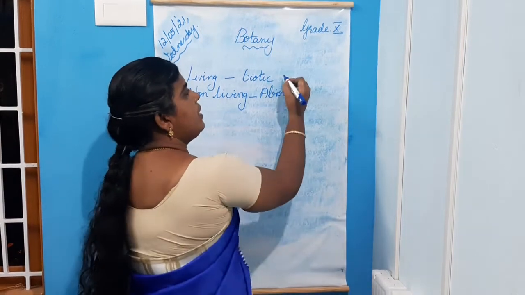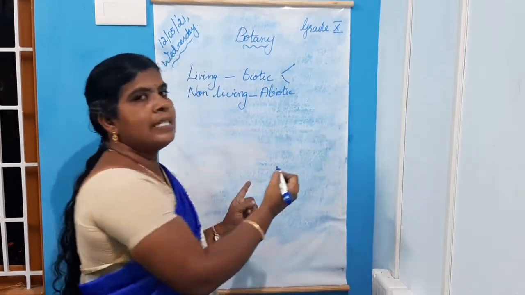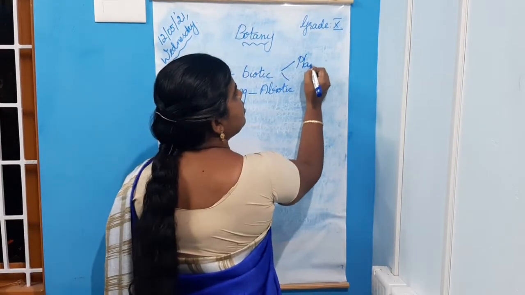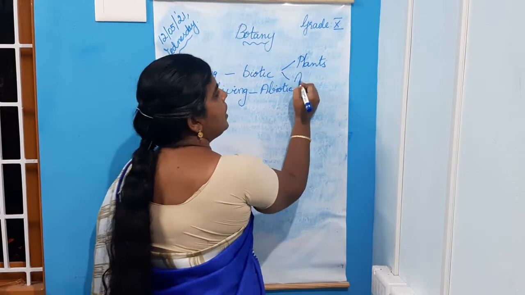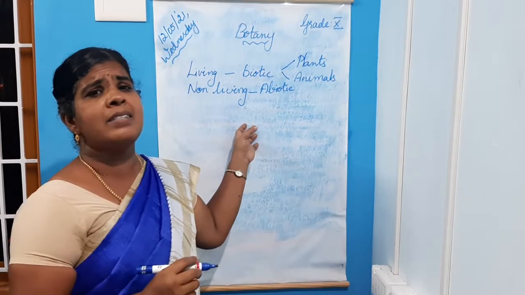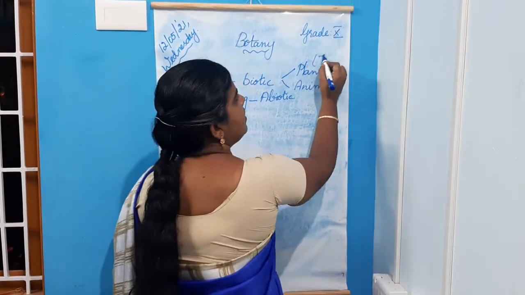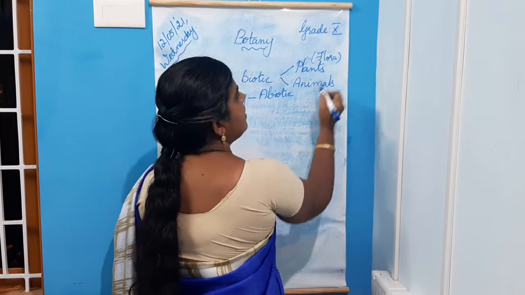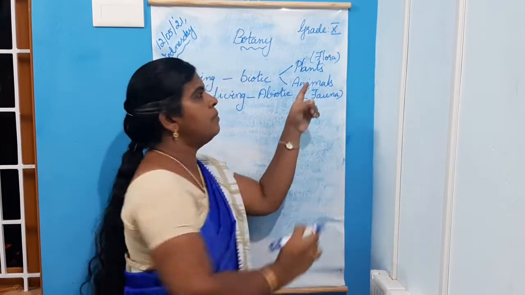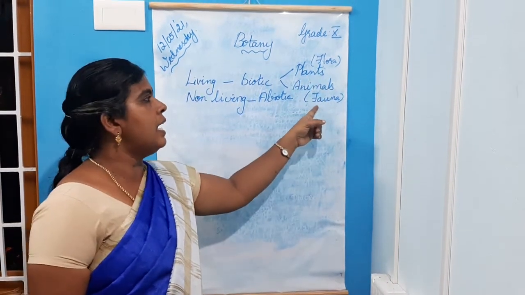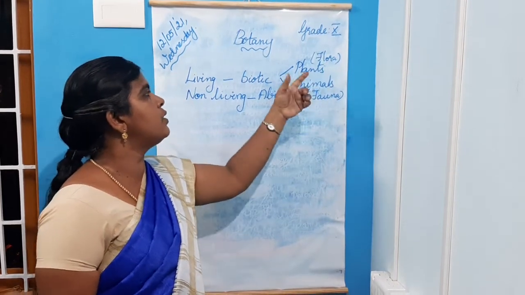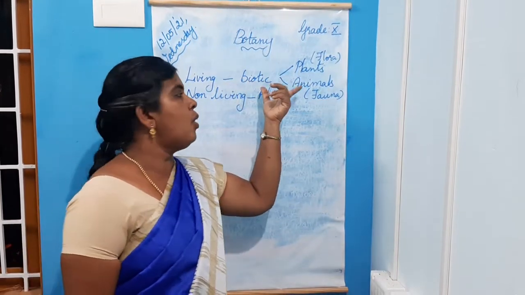Okay, these biotic things are again categorized into two. They are plants and animals. These two are living, isn't it? So they are biotic components, plants and animals. Plants are termed as flora. Animals are termed as fauna. So these two, flora and fauna, are together termed as biotic components.